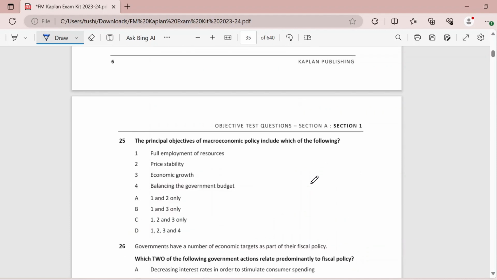Then principal objectives of macroeconomic policy include which of the following? So full employment of resources, definitely yes. When you talk about an economy, you try to maximize the resources completely. Price stability, yes, again one of the objectives. Economic growth, definitely yes. And then balancing the government budget, this is not really a principal objective. This is something that they do try, but this is not a principal objective. That is why your answer is option C.